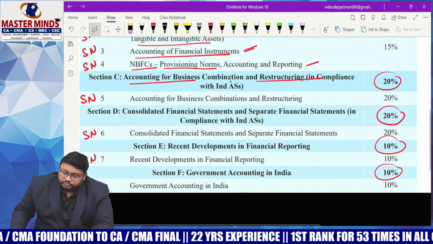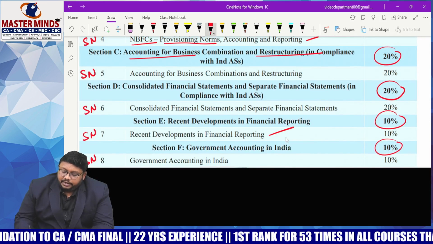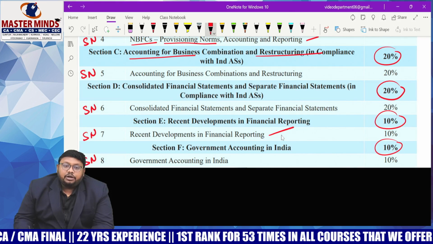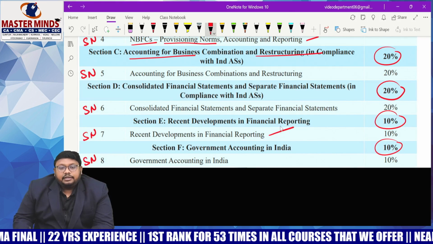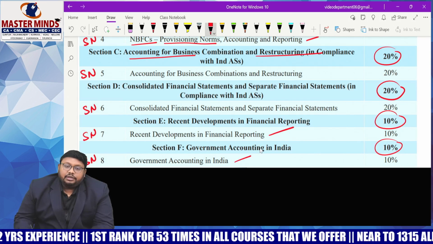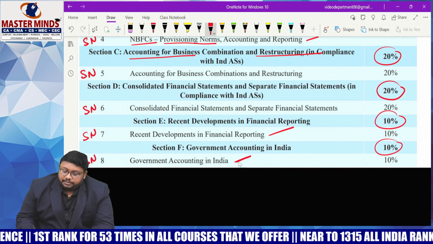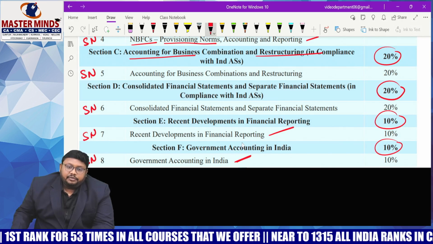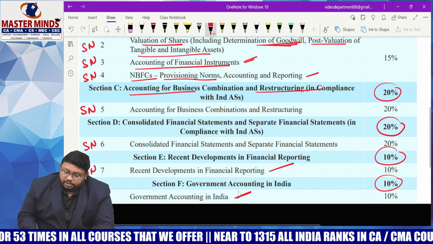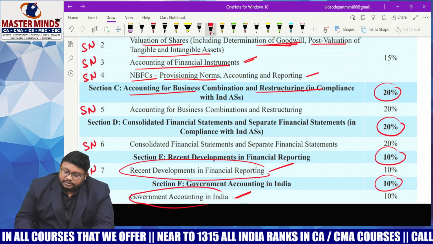And coming to recent developments, it is the complete theoretical aspect. In that, value added statements are most important. Value added statements, economic value added, we can expect that in the MCQ questions this time. And we have government accounting, all the theoretical aspects, all the provisions you have to remember. Government accounting is a complete theory chapter; 100% we will get questions, 10 marks easily out of it. So here, government accounting and recent developments, don't neglect.